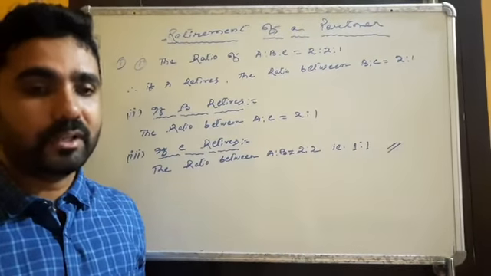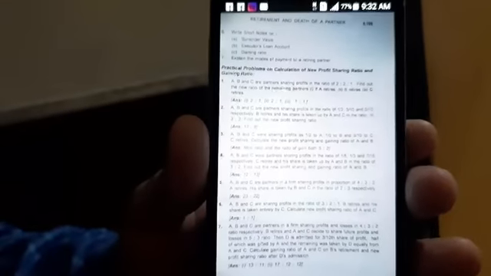For this purpose, I have taken a question. Let's see the question first. I've taken question number 1. Better you write down the question in your copy. Write down question number 1, 2 and 3. Accordingly, we will do the sums. Okay, let's move to the sum.